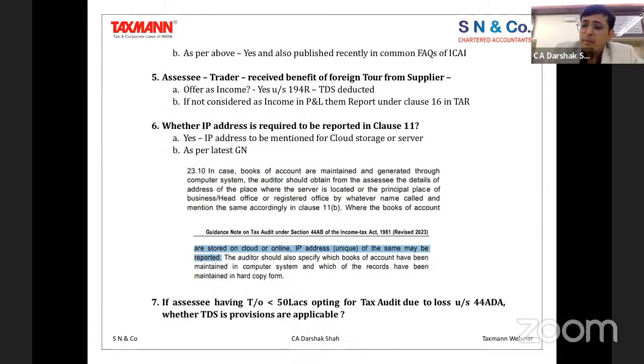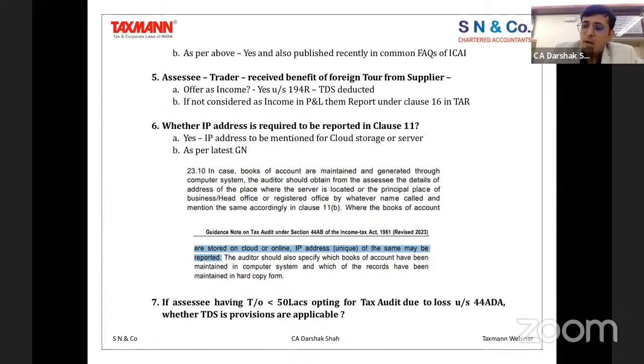Now, when the benefits are received in kind, earlier these were not getting reported anyway. But after the introduction of 194R, which specifically talks about the deductor who is giving this benefit, they are supposed to deduct TDS under 194R, and that gets reported under our 26AS.